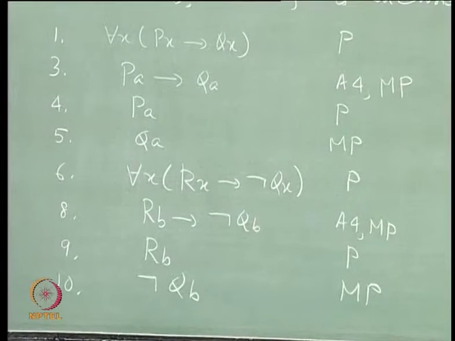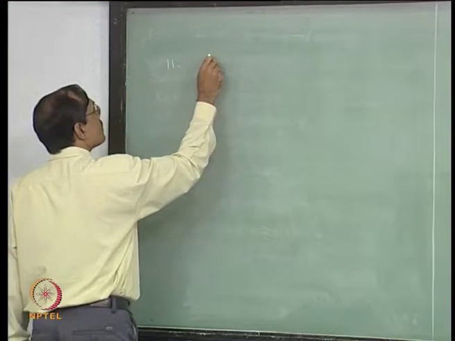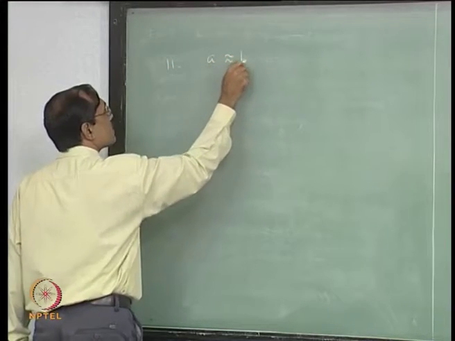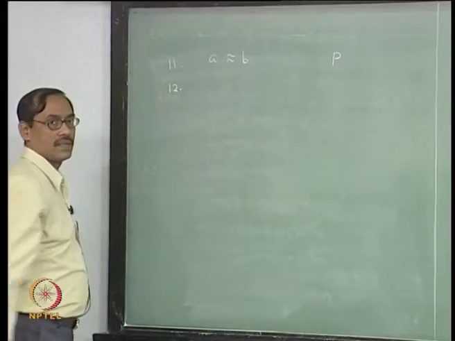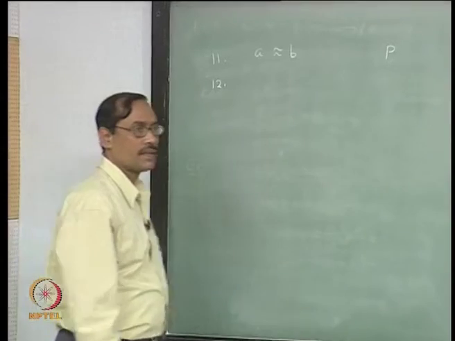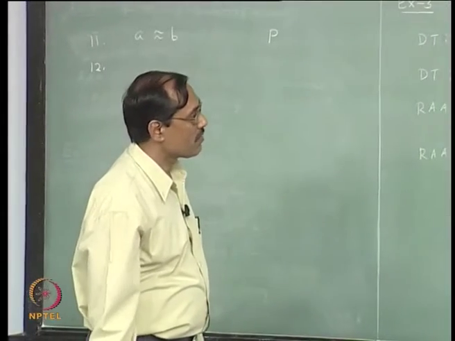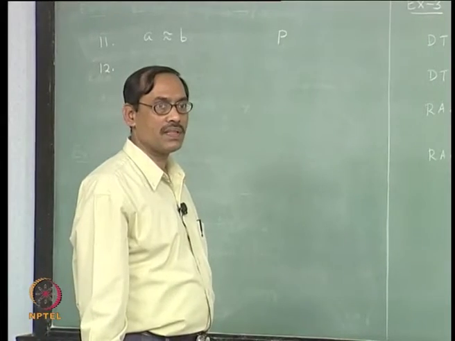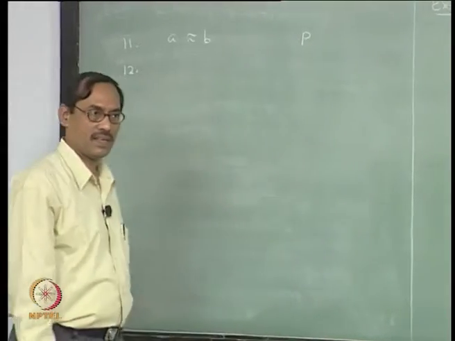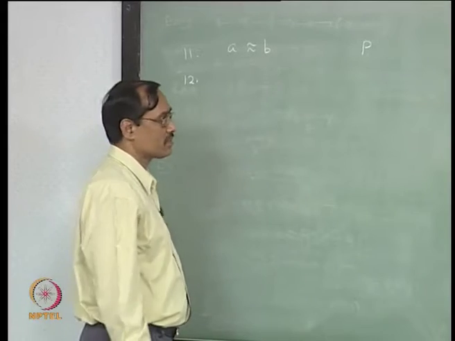Fine. Then a equal to b has to be used. So, 11th line is a equal to b, premise. 12th, we have already Qa, we have not Qb. A equal to b, that should give the contradiction, right, that should bring in inconsistency.